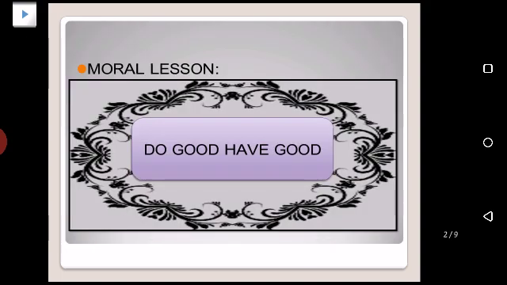For the moral lesson we have: do good, have good. If you respect others, you'll also get respect in return. If you try to keep others happy, they'll also try to keep you happy. So you just have to do good to get good in return.